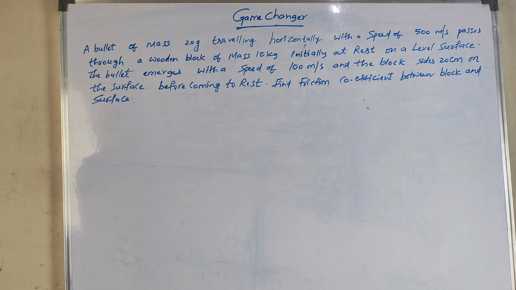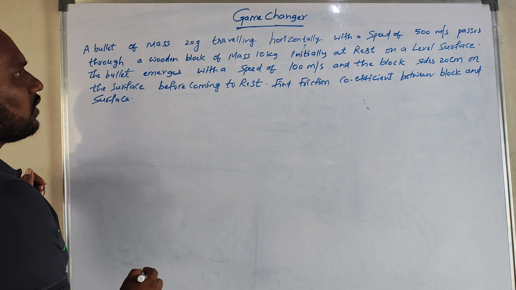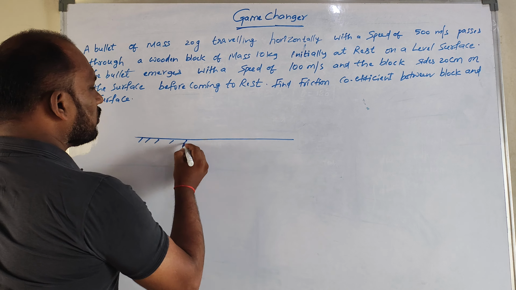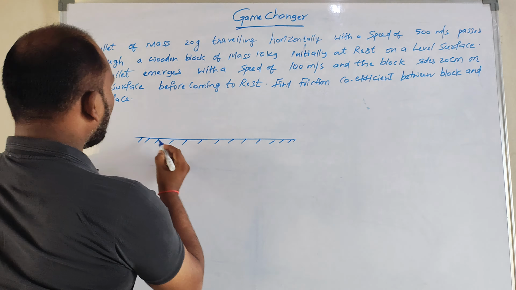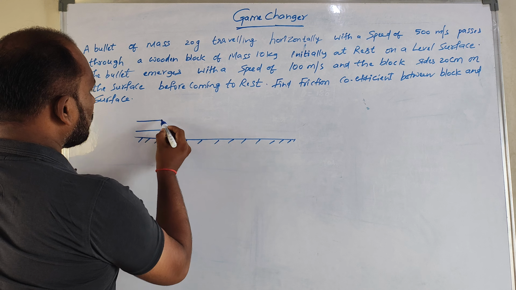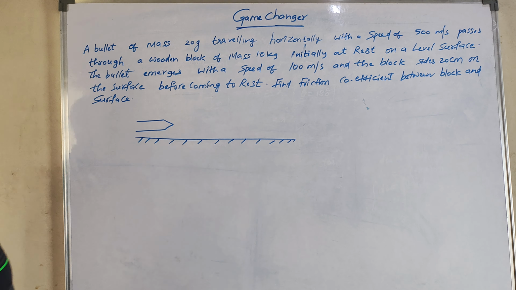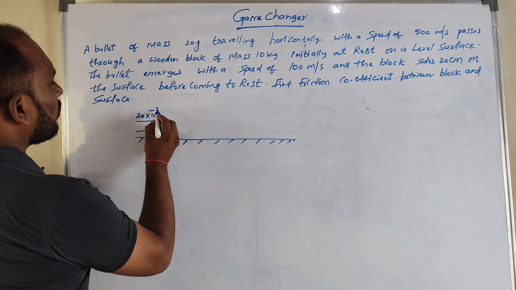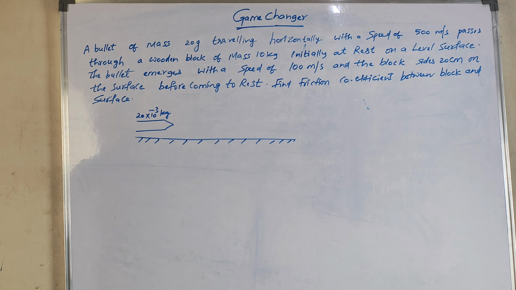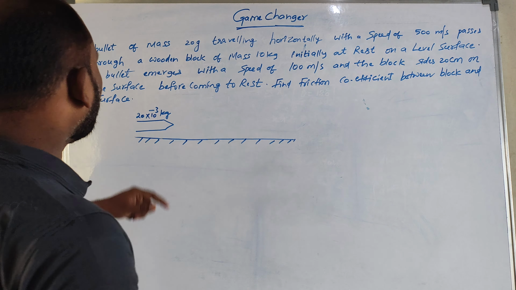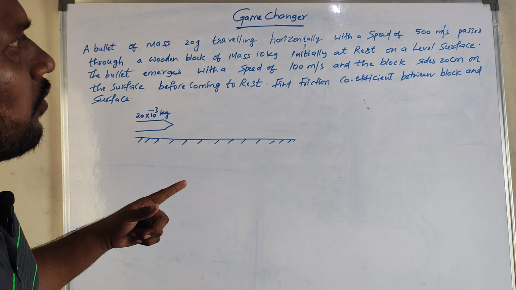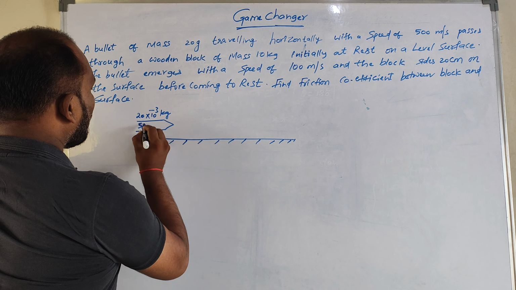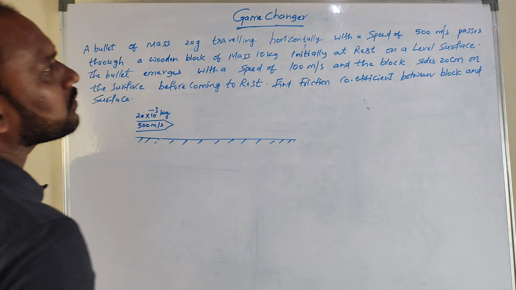Let's see this problem here, guys. A bullet of mass 20 grams traveling horizontally with a speed of 500 meter per second. So we have a surface here. Let us assume this is a rough surface. This is the bullet here, guys. The bullet has a mass of 20 grams, nothing but 20 into 10 power minus 3 kg. Why? Because we have to work with the same system of units. So that is why 20 into 10 power minus 3 kg, with a speed of 500 meter per second.